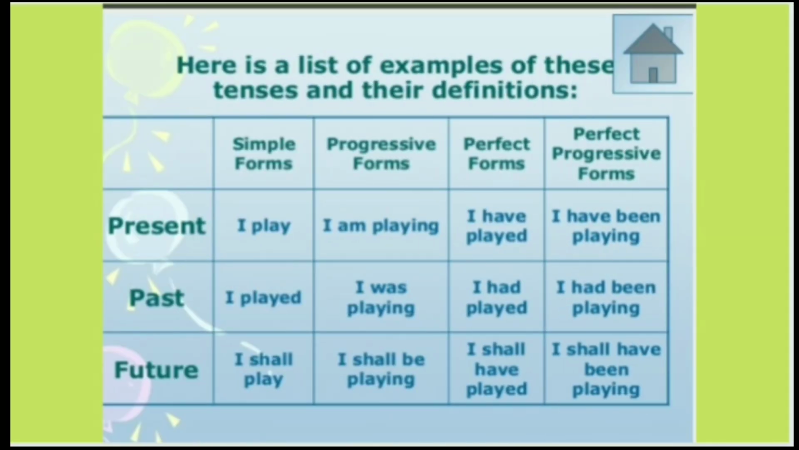Look at the example. Perfect continuous tense or perfect progressive tense: I have been playing, present. I had been playing, past. I shall have been playing, future. Always remember, with the progressive form of any tense, we usually refer to time.